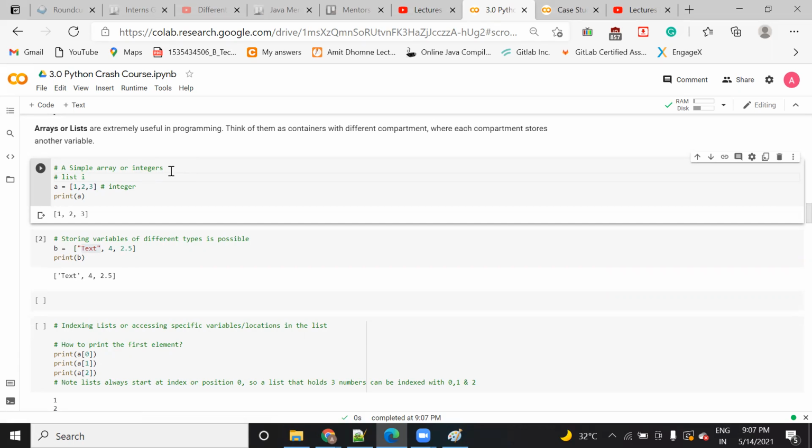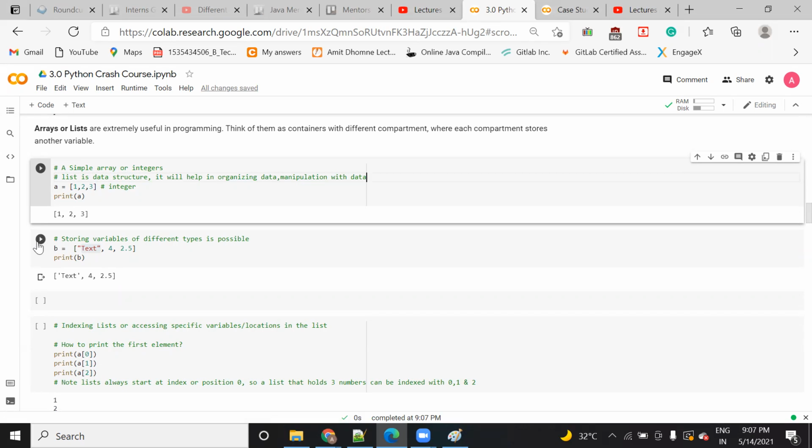What do you mean by data structure? It's a way of organizing or saving the data, where you can manipulate the data and deal with the data. So a list is a data structure where you can save multiple data at a time, and it will help in organizing the data. It will also help in manipulation of the data.